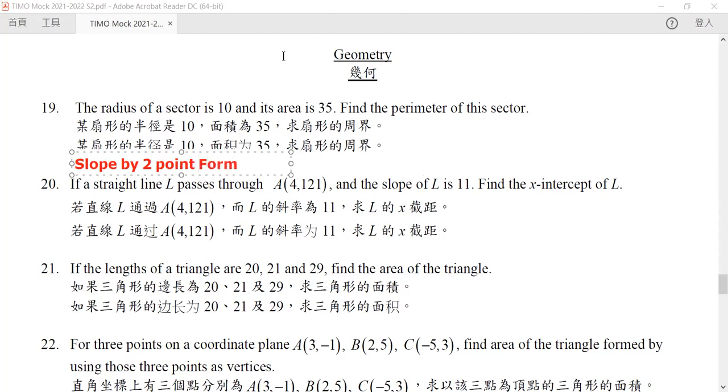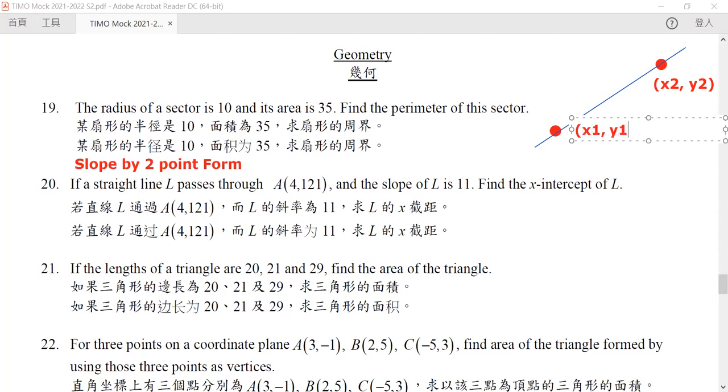Now remember that if we have 2 points in a Cartesian coordinate plane, and we are given the coordinates of these 2 points, we can use these coordinates. Let's call these 2 points (x2, y2), and the bottom one (x1, y1).